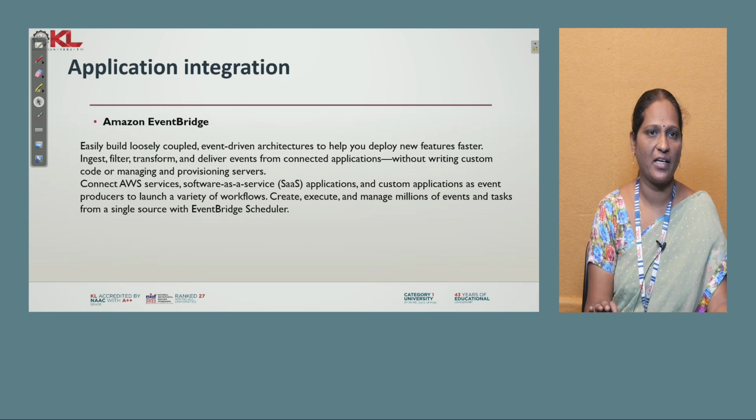So that is called EventBridge. EventBridge is an example of an application integration service, where you can integrate different loosely coupled systems together to manage millions of tasks as a single resource.